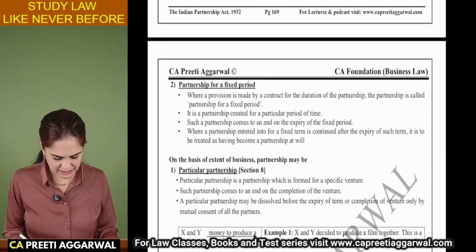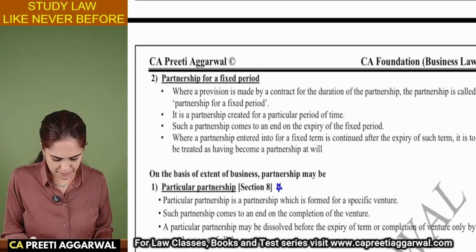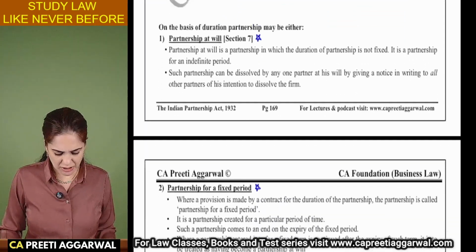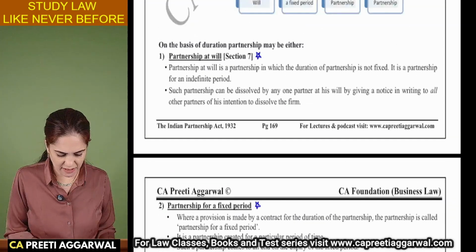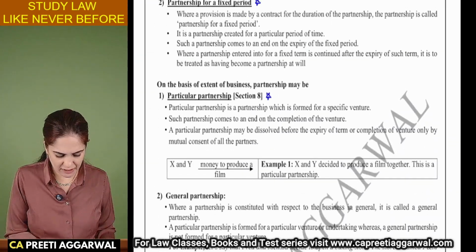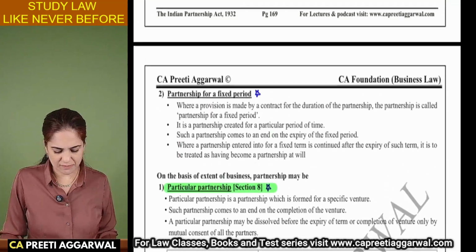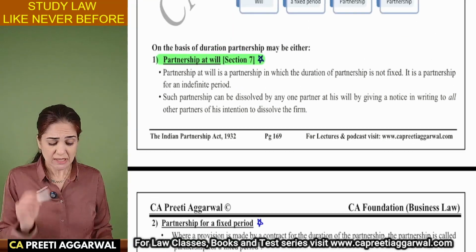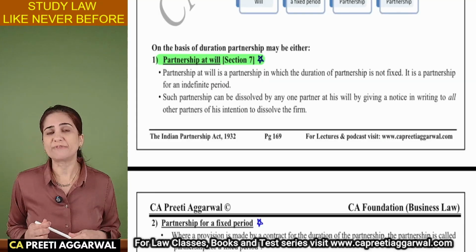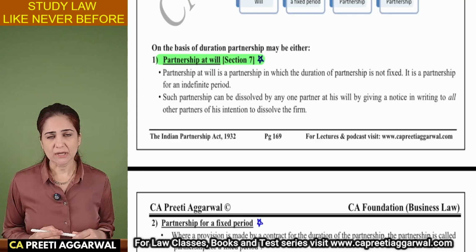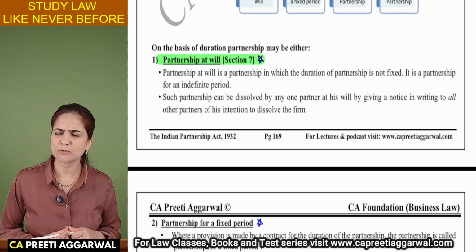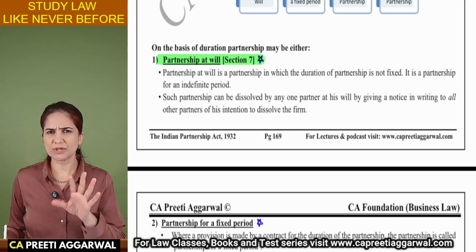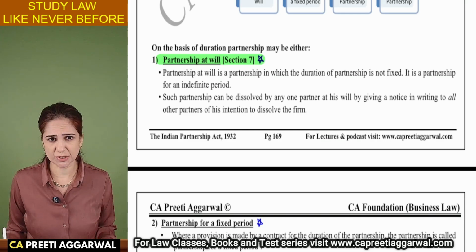Very important for exam, particular partnership and partnership for a fixed period of time. Generally, they ask questions on section 7, that is partnership at will, and particular partnership, that is section 8. Generally, questions are asked on these two sections. Section number is also very, very important. Section 7 and 8 very frequently asked as a theory question. Low weightage, but a 2 to 3 marks theory question is asked.